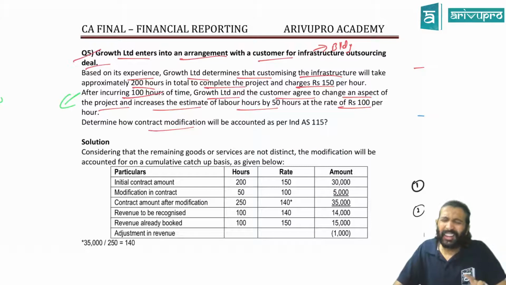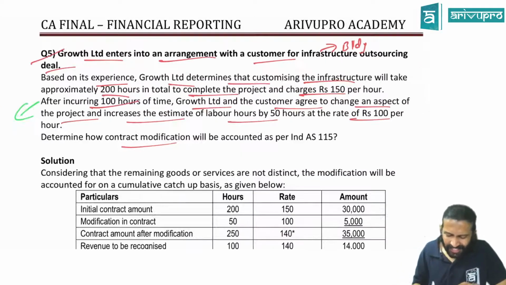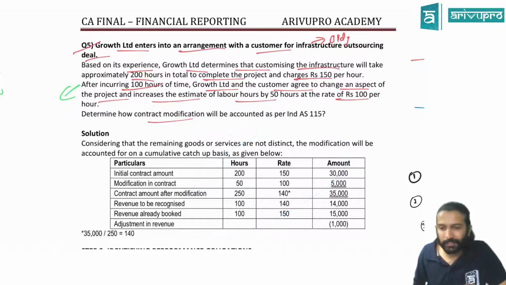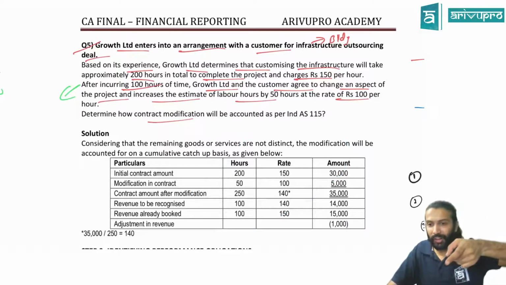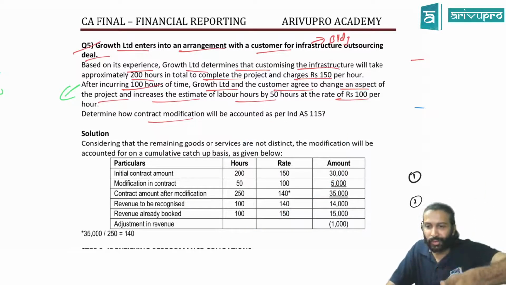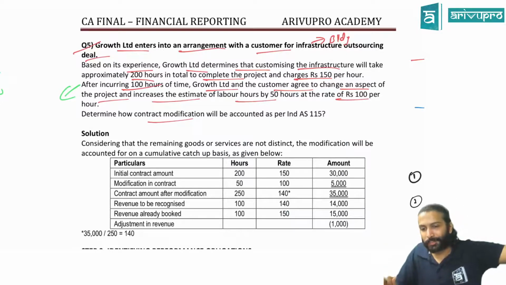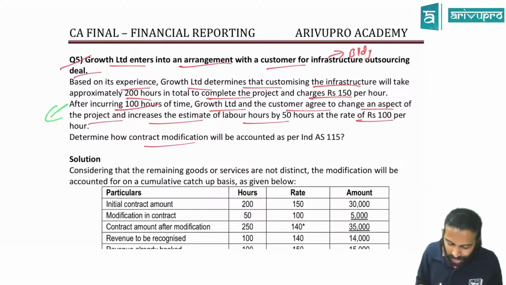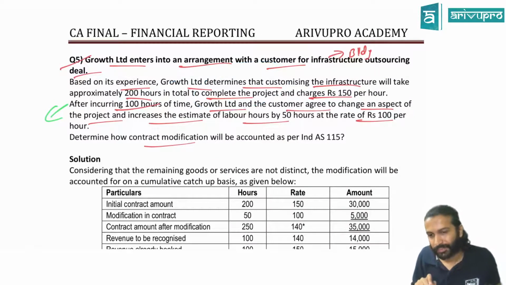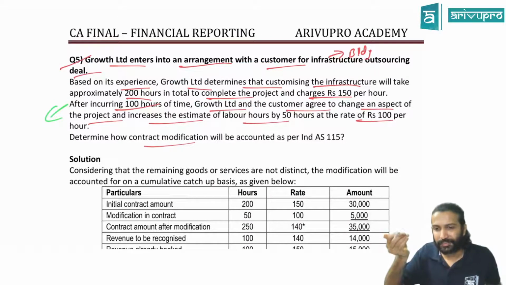Or else do it like this. But here, it's not a new service according to me. I think the more relatable one is this only. Because in the previous one, remember, audit is a separate service, correct? Internal audit you're giving means the first month report is different from the second month report. But here the promise was just to do one customization. So that means that has not changed.